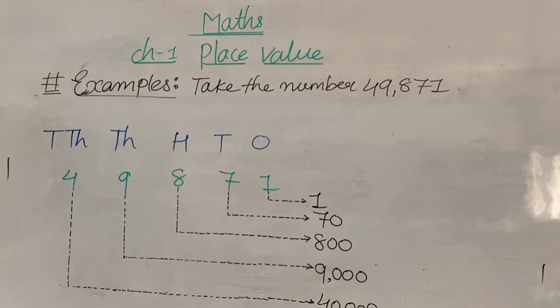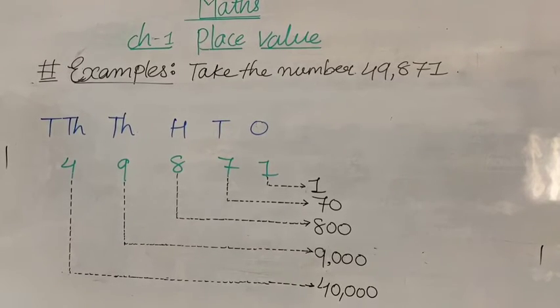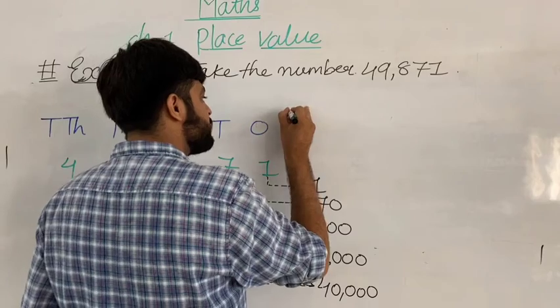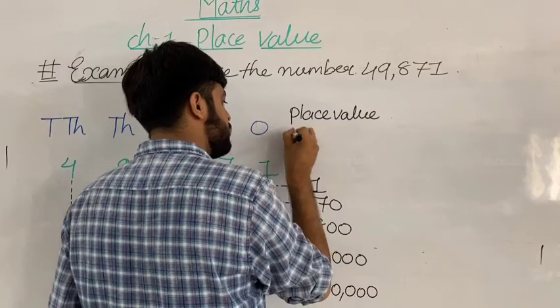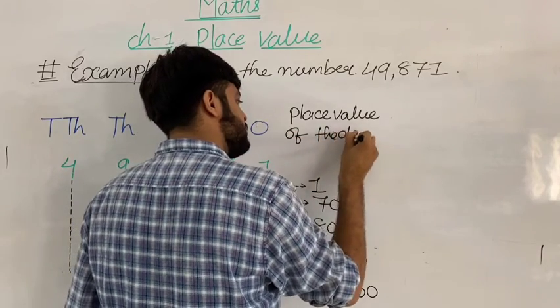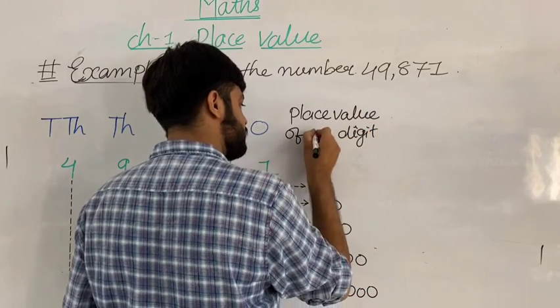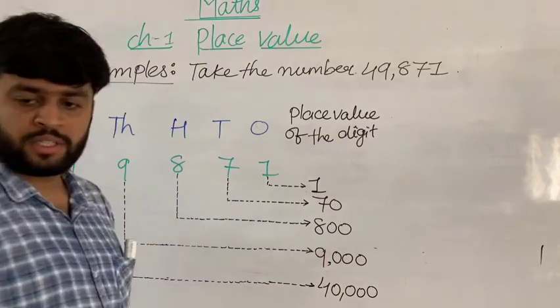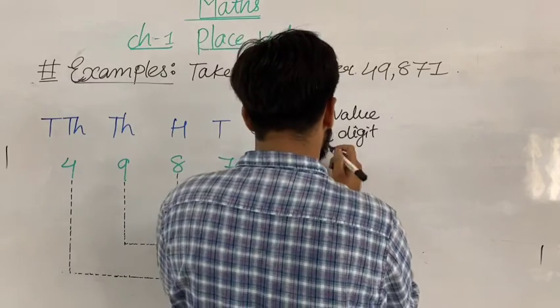You have to do it like that. You have to write the place value. What do you have to write, all my dear students? You have to write the place value of the digit. Okay, note it down here.